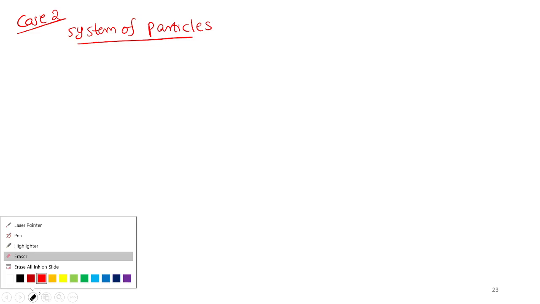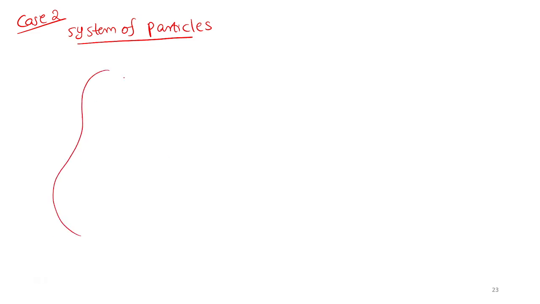Let me redraw it again. We have a system of particles. Whatever may be the shape, it is going to be rotated about an axis. Let it be the axis of rotation, the axis passing through the center of mass. Let us consider the simple case. For smooth rotation, it should be rotated about the axis passing through the center of mass. I want the strength of the rotation, how strongly the body is rotating.